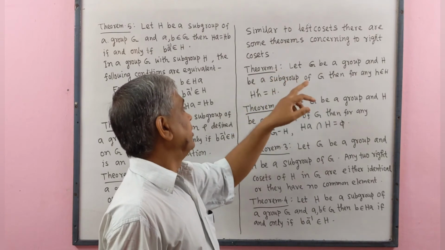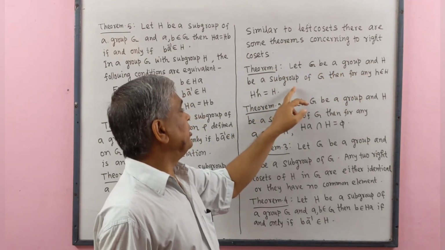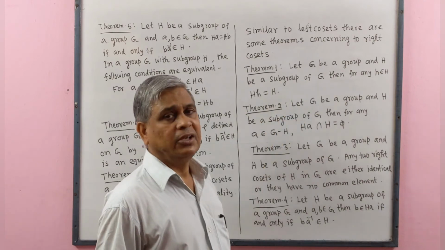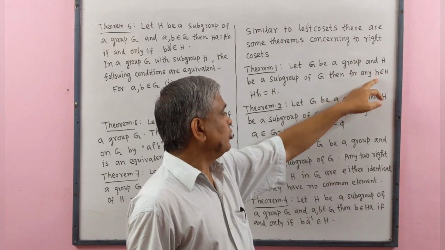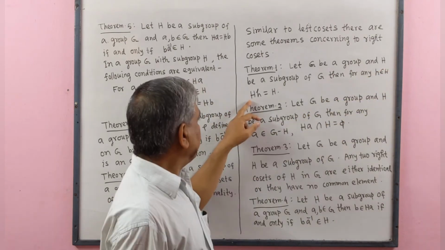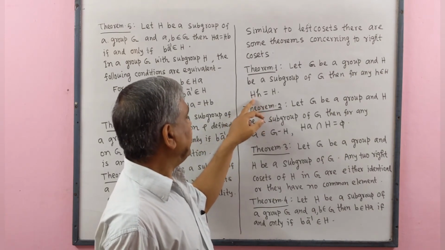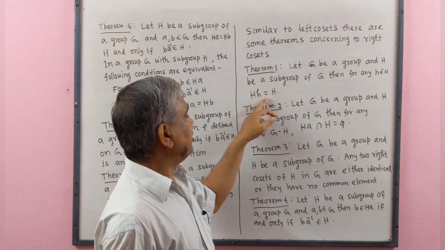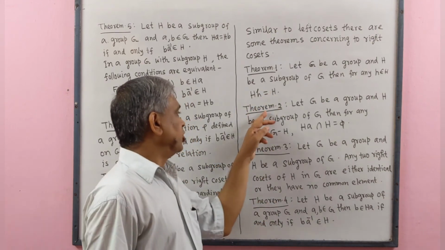Theorem number 1. Let G be a group and H be a subgroup of G, then for any small h belonging to subgroup H, the right coset Hh equals subgroup H. Theorem number 2.